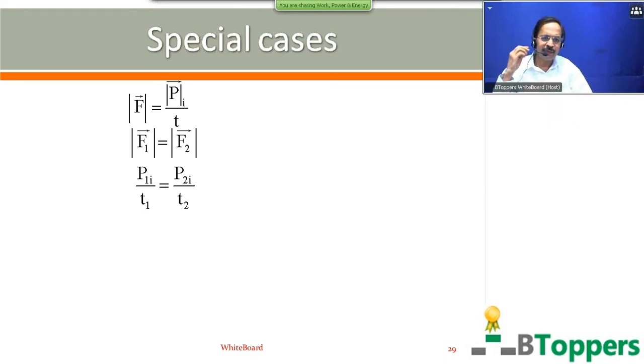So the magnitude of the retarding force applied on the first body can be written as P1i by T1. P1i is the magnitude of the initial momentum of the first body. The magnitude of the retarding force applied on the second body can be written as P2i by T2. T2 is the time taken to bring the second body to rest.